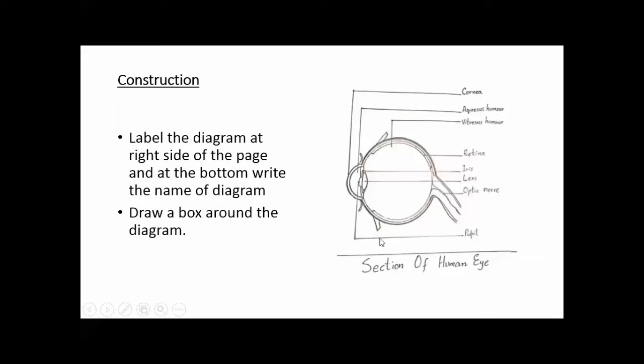And behind the pupil, there is a biconvex lens. Here is the lens, students. This is the label of the lens. And this is optic nerve. And what is the function of optic nerve? This optic nerve connects the eye to the brain. And this is the pupil, the hole in the iris. Behind the cornea, there is a hole. This hole is called the pupil.